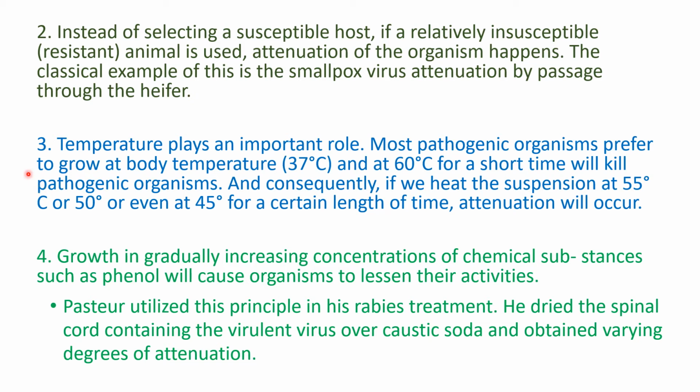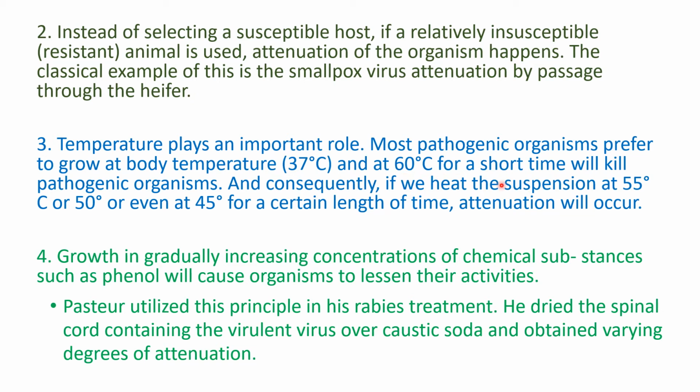The third way is, we know that temperature plays a very important role in the growth of any pathogen. And we also know that most pathogenic microorganisms prefer to grow at 37 degrees, which is the body temperature. So if you increase the temperature above this, for example to 45, 50 or 55 degrees, it might attenuate the organism.